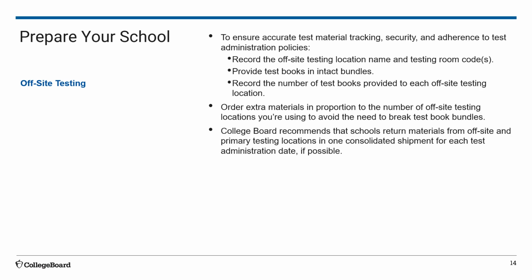To ensure accurate test material tracking, security, and adherence to test administration policies, record the off-site testing location name and testing room codes. Provide test books in intact bundles, and record the number of test books provided to each off-site testing location. Order extra materials in proportion to the number of off-site testing locations you're using to avoid the need to break test book bundles. College Board recommends that schools return materials from off-site and primary test locations in one consolidated shipment for each test administration date if possible.